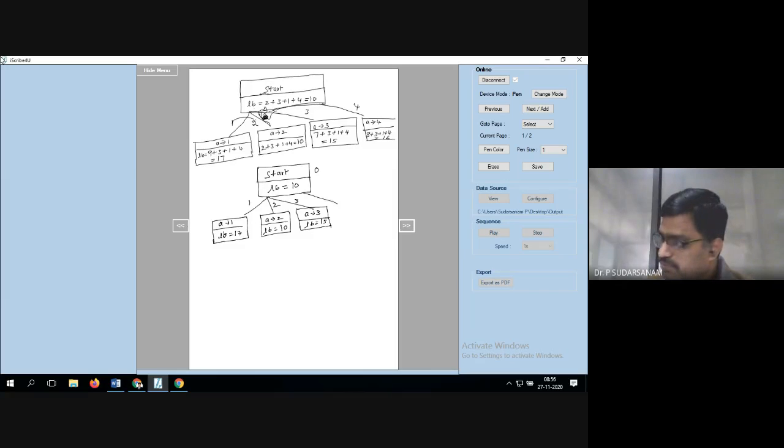Next, the fourth one, a is equal to 4, lower bound is equal to 16. Whatever we have done in the last step, we have rewritten it. That's all.